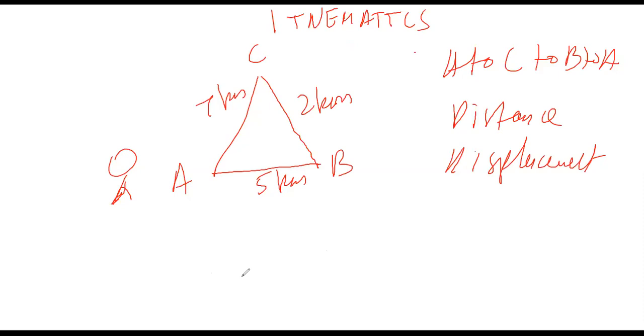Now the question is, he goes from A to C and then C to B. Now he goes from A to C and C to B. Tell me the total distance and displacement covered. He goes from A to C and C to B. Write down the distance and displacement value.